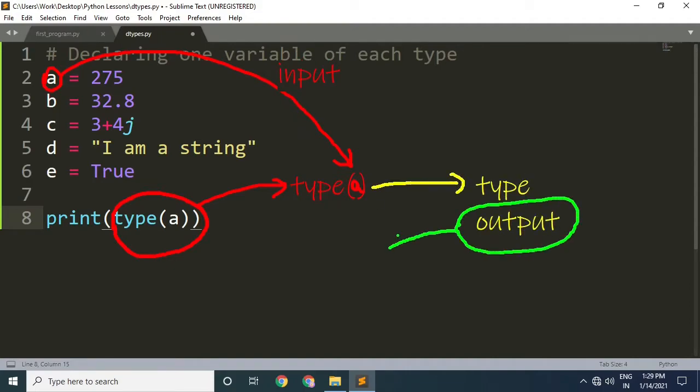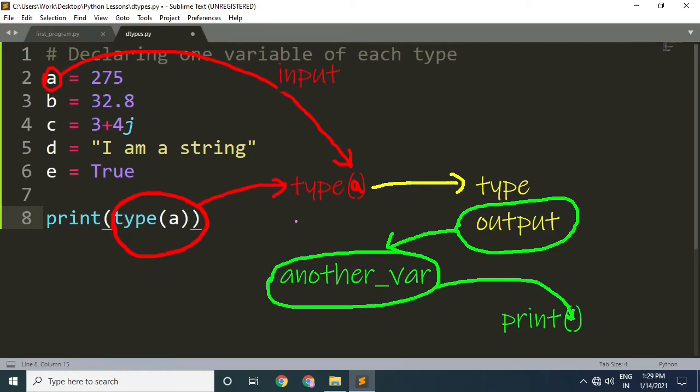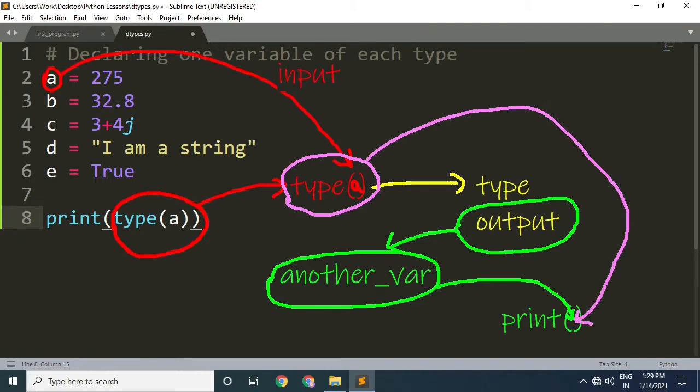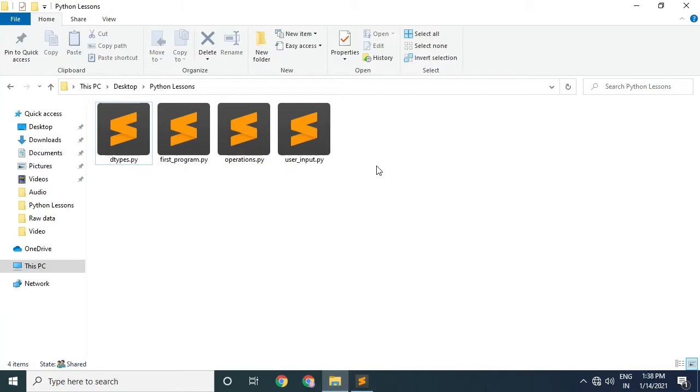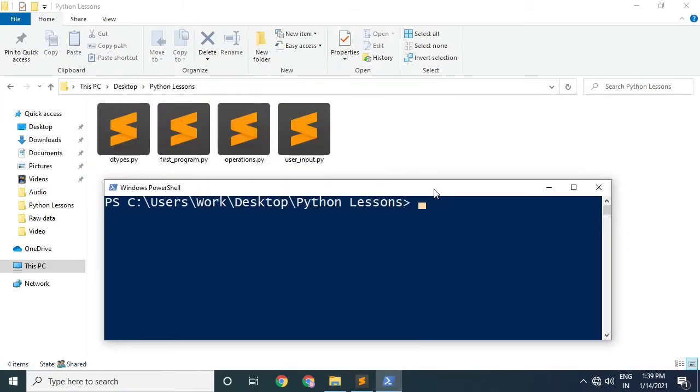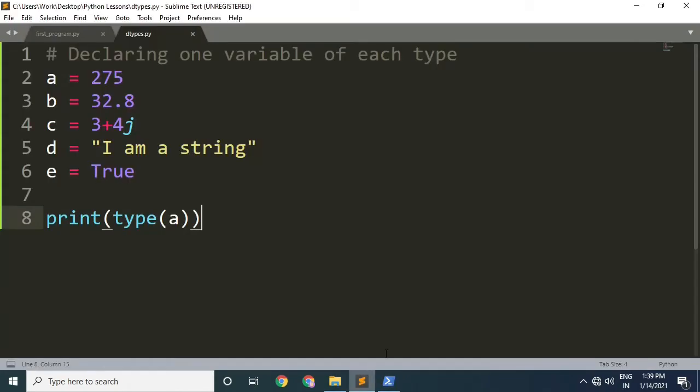You can store this inside a variable and then print it out, or you can directly give this whole function to the print function as input, like I did here. So the output of the type function can directly pass to the print function. Save the file, launch the PowerShell window and run the code. You can see the type printed on the screen right here.